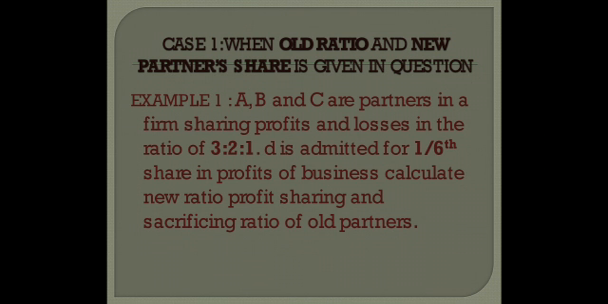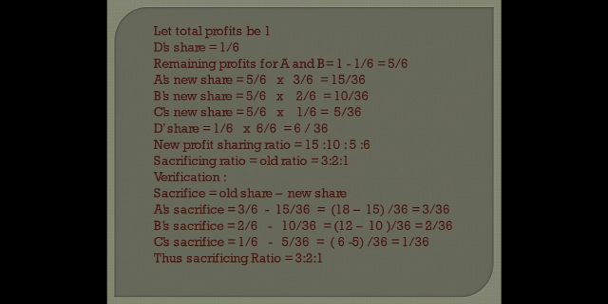Let's read the example very carefully. A, B and C are partners in a firm sharing profits and losses in the ratio of 3:2:1. So the old ratio is 3:2:1. D is admitted for 1/6 share in profits of business. Question says calculate new ratio and the sacrificing ratio of old partners. Now what is given to us is the old ratio and the new partner share.